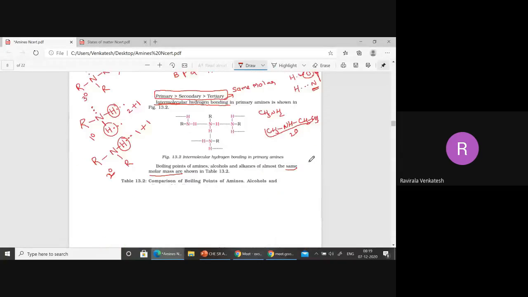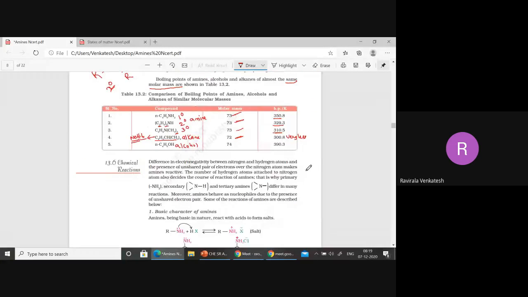Oxygen is more efficient when compared with nitrogen because oxygen is more electronegative than nitrogen. When you compare oxygen with fluorine, fluorine will form strong hydrogen bonding. So when you compare here, what happened? Oxygen is more electronegative than nitrogen. Therefore, here hydrogen bonding is strong.